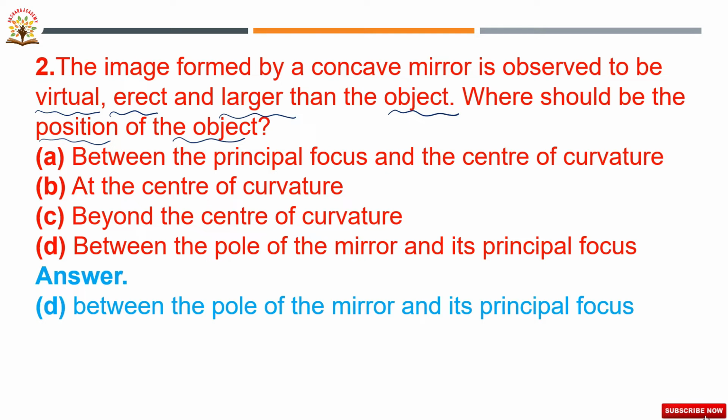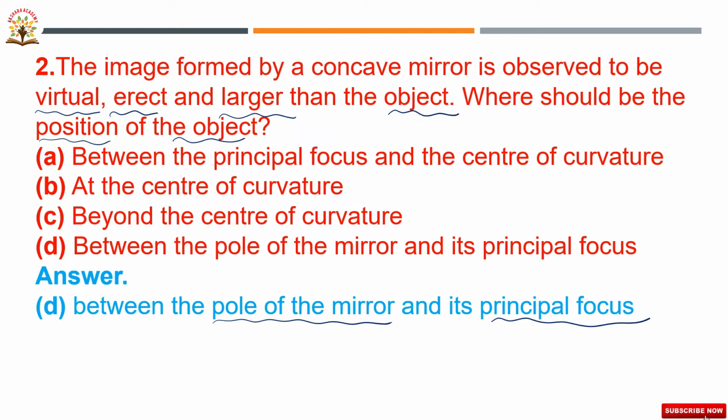The fourth option is correct. Why? Because whenever we place the object in between the pole of the mirror and the principal focus, we get a virtual image, erect image and larger than the object. Only this is the special case.